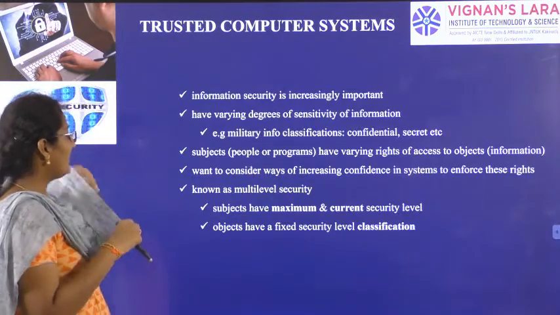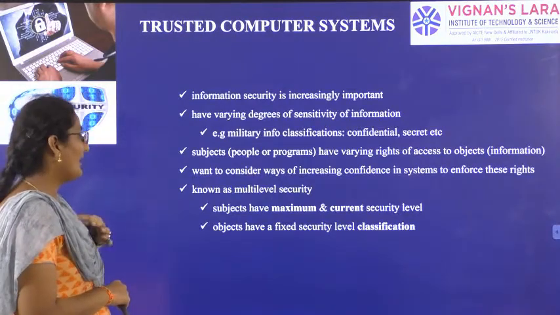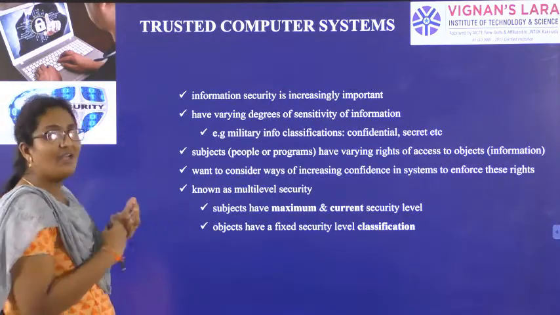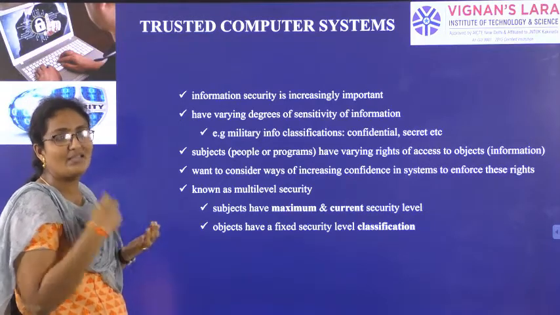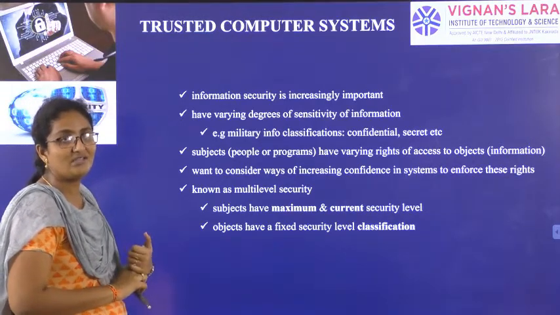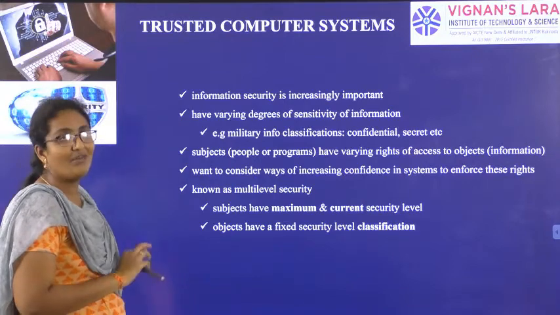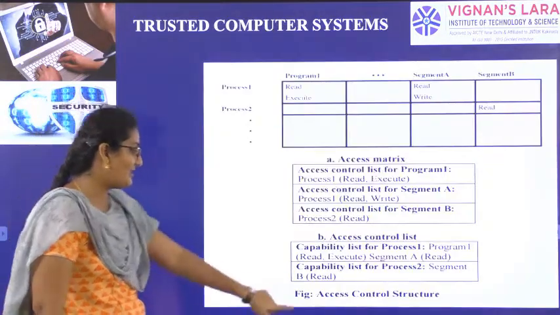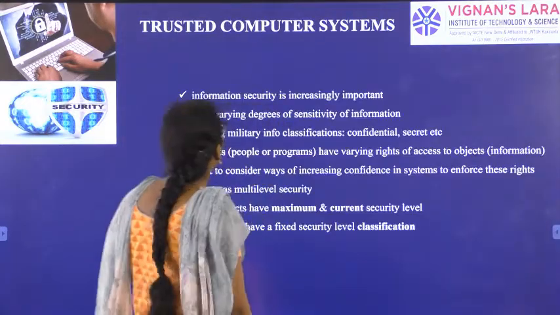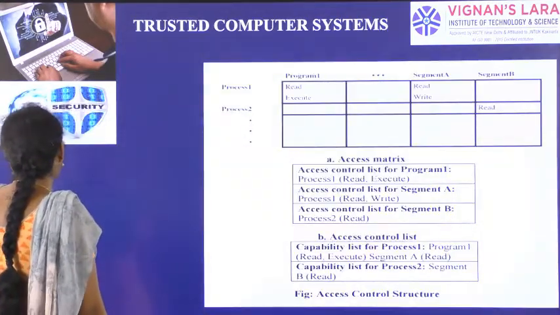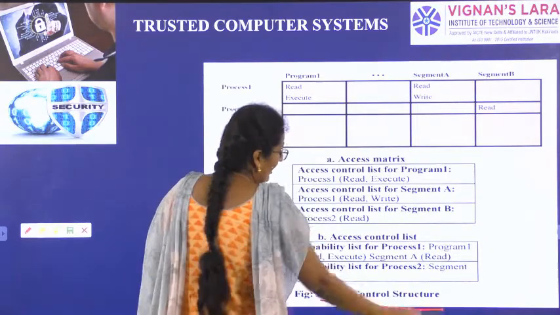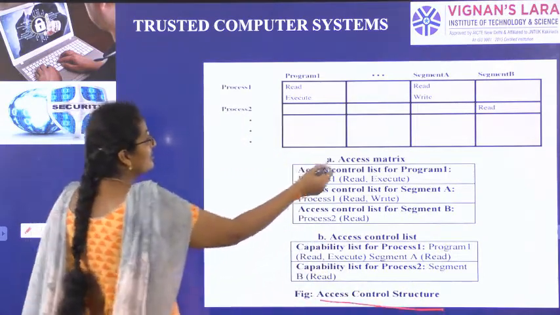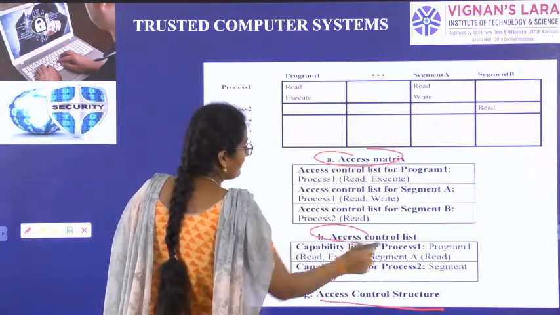So these are the trusted computers. They came into the picture to give high security, and we have to classify the data based on sensitiveness and importance. For highly sensitive data, we have to give high security. For that purpose, I am constructing an access control structure. How can we construct it? Using an access matrix and access control list.